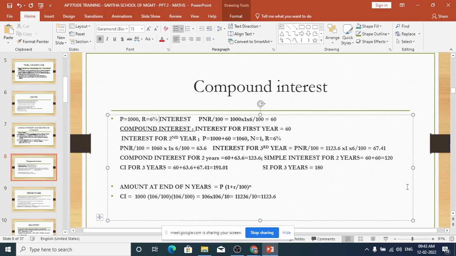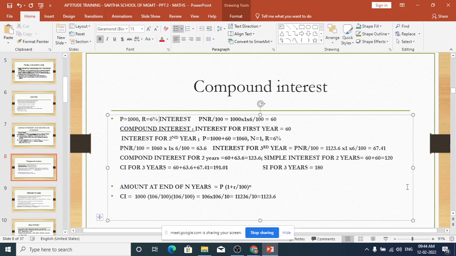But in compound interest, you are getting 3.6 rupees more. If it is compound interest for 3 years, then you have to calculate the third year compound interest, put the second year interest and add that with the principal. Original principal was 1060 plus 63.6, so 1123.6 is the principal for the third year. Into 1 into 6 by 100, that gives an interest of 67.41. That is the compound interest for the third year.